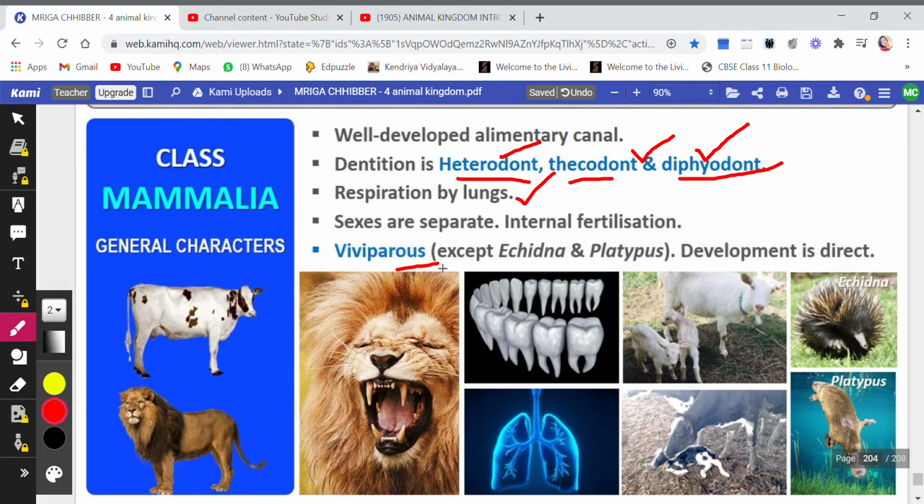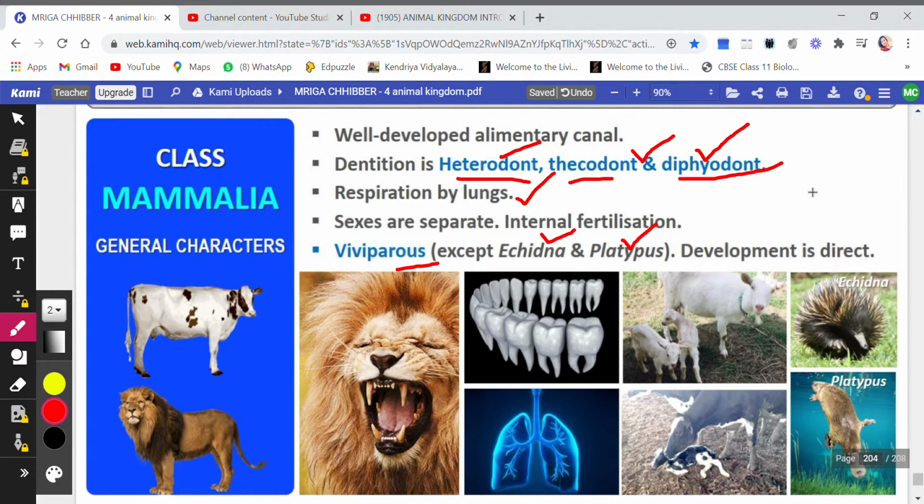Viviparous, that is, they give rise to young ones, but there is an exception. The exception is echidna and platypus. Why echidna and platypus? Because they lay eggs. They are the ones which lay eggs, but they are mammals. So this is why they are exceptions.